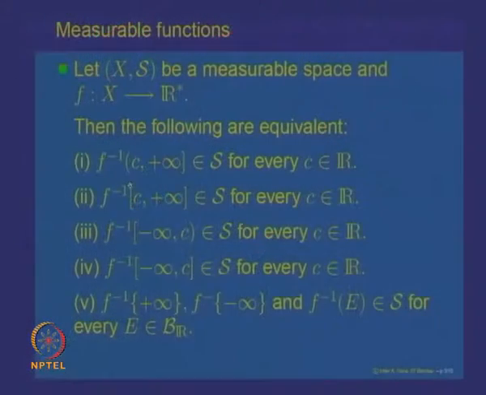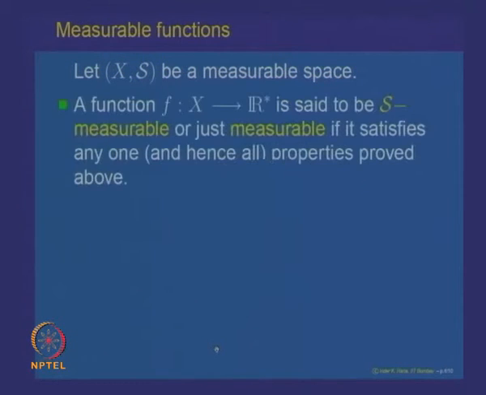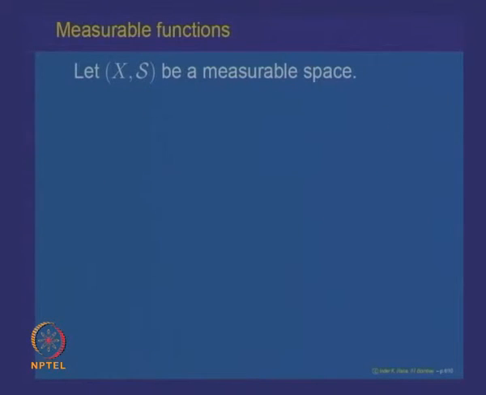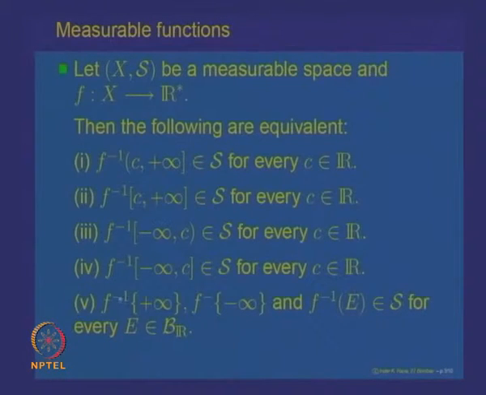So, we have proved this theorem, namely, for a function f defined on a set X taking extended real values, all these 5 conditions are equivalent to each other, and if you assume any one of them, then the others will also hold. A function which satisfies any one of these conditions is called a measurable function. So, a measurable function on X taking extended real values is a function which satisfies any one of those 5 conditions as stated here.